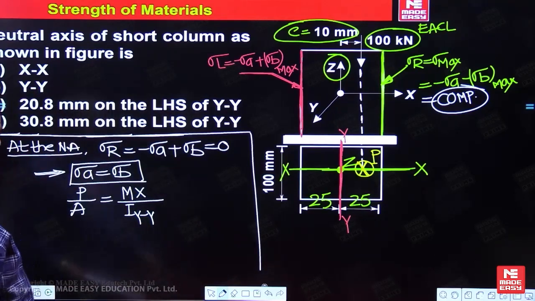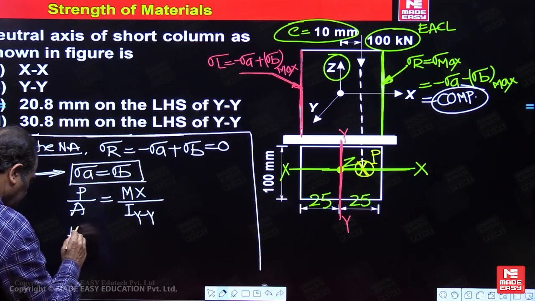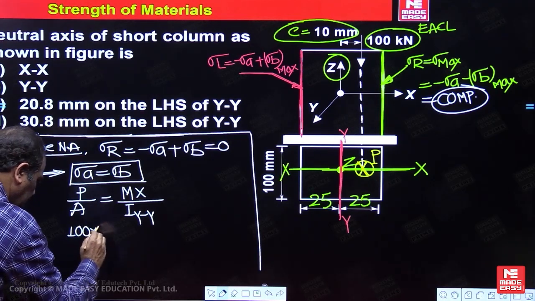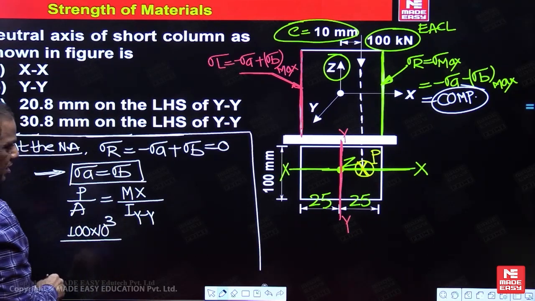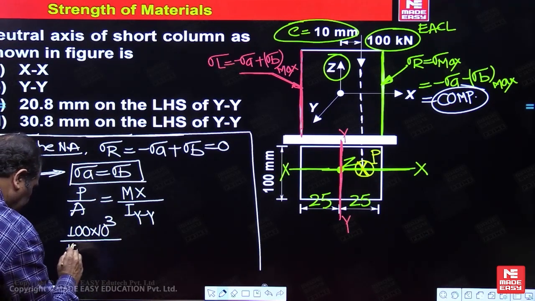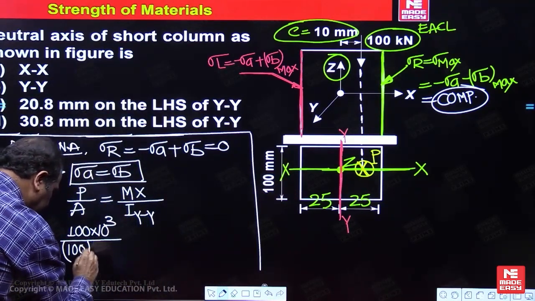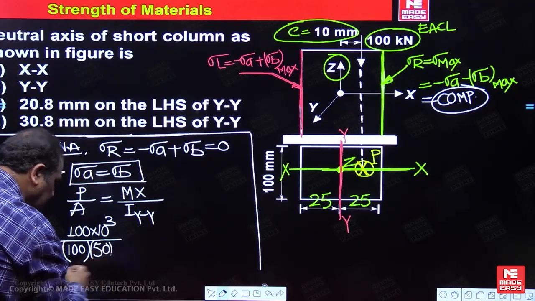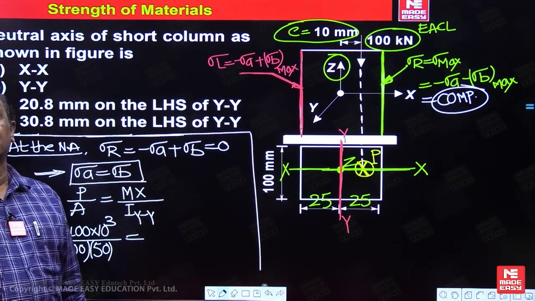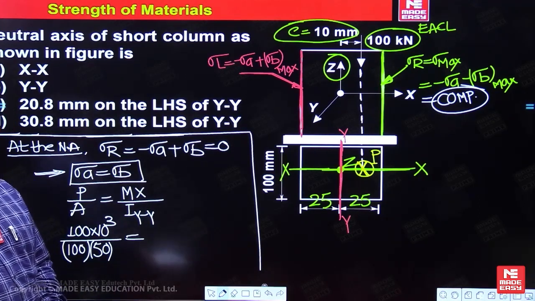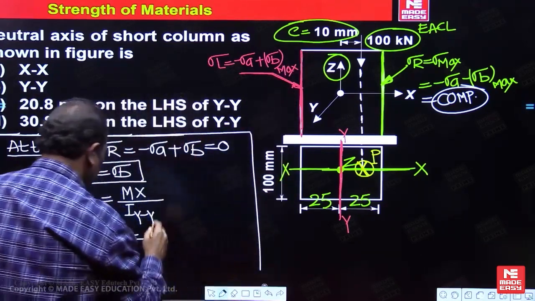Now you can substitute the data. The P value is given in the question, 100 kilonewtons. What is the area? Area of the cross section is 100 into 50. What is the bending moment value under eccentric axial load? Bending moment is load into eccentricity. What is the eccentricity value? 10.